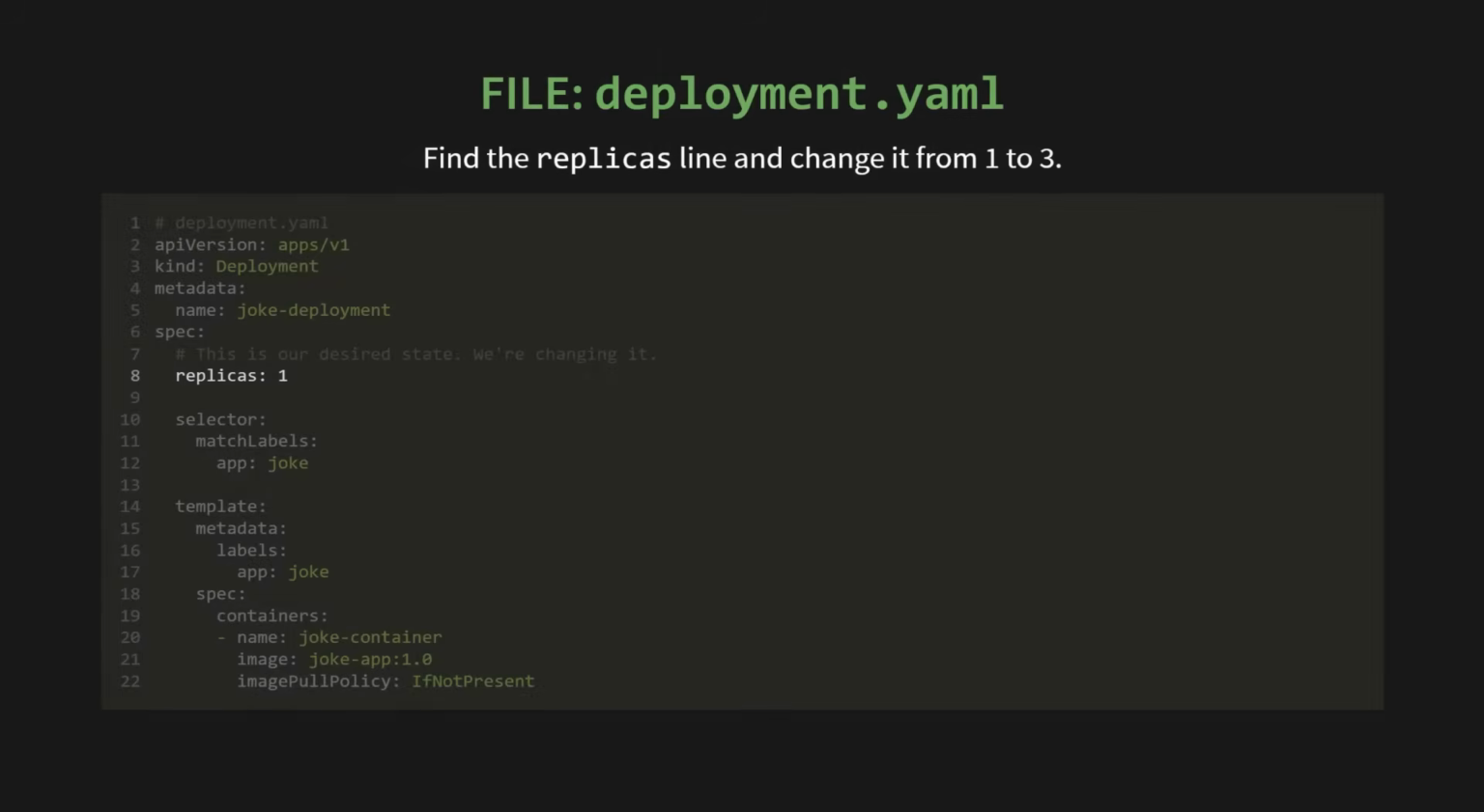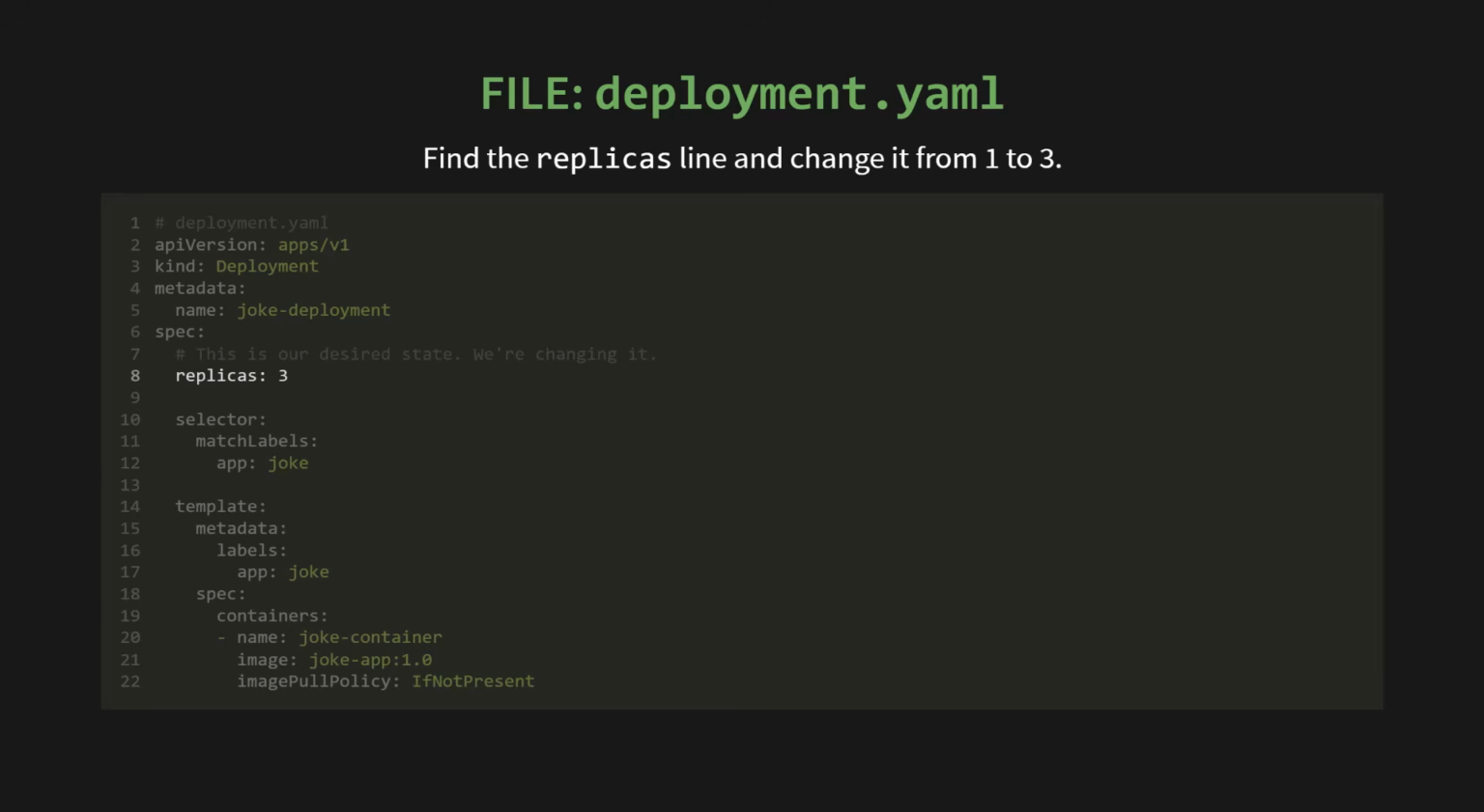Okay, let's look at the file deployment.yaml. Find the replicas line, and we're going to change it from 1 to 3. You can see the code right here. Under spec, there's a line that says replicas: 1. We're just going to change that to replicas: 3. That is the entire change.